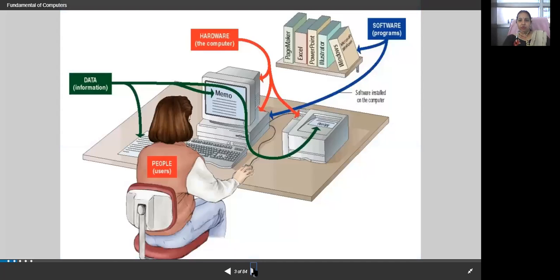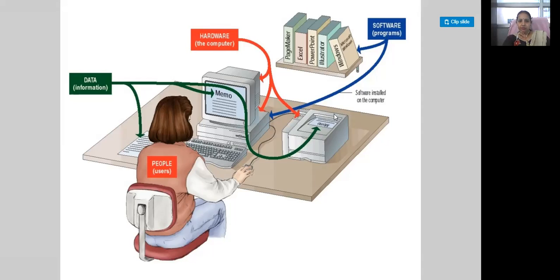Then you can see, you have seen it many times, this is the monitor, keyboard. Information is being put into it, input is there, then some processing is going on, after that the output is there, whatever you see on this monitor. This monitor, this keyboard, the printer, these are hardware.